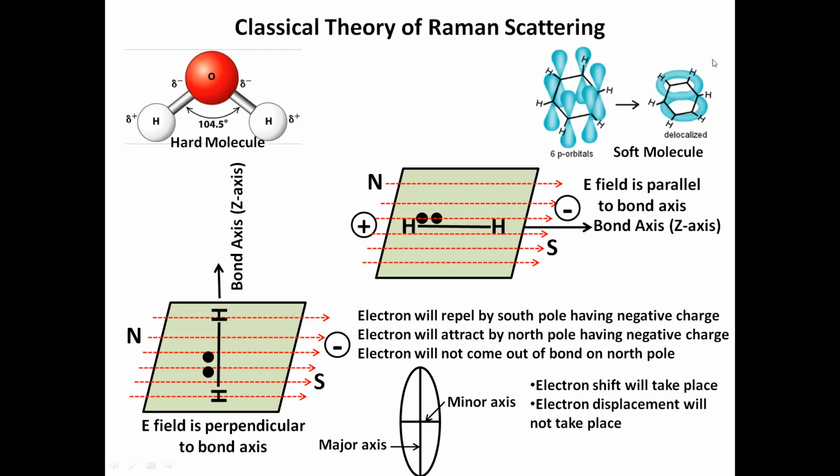Due to this shifting, a slightly positive charge will be generated towards the south pole, and a slightly negative charge on the north pole. But mind that the electrons are not coming out of the molecule. This is a very slight shifting.